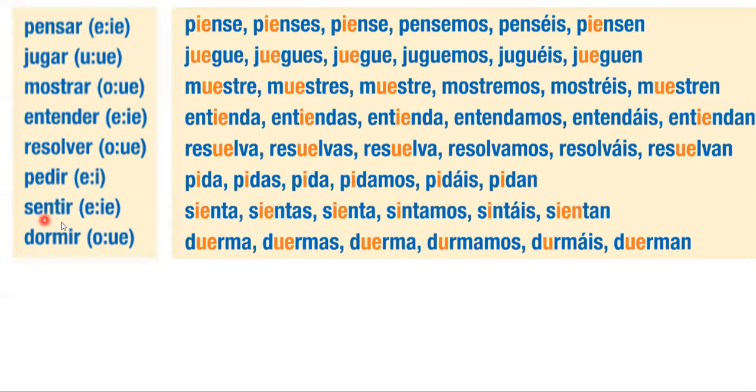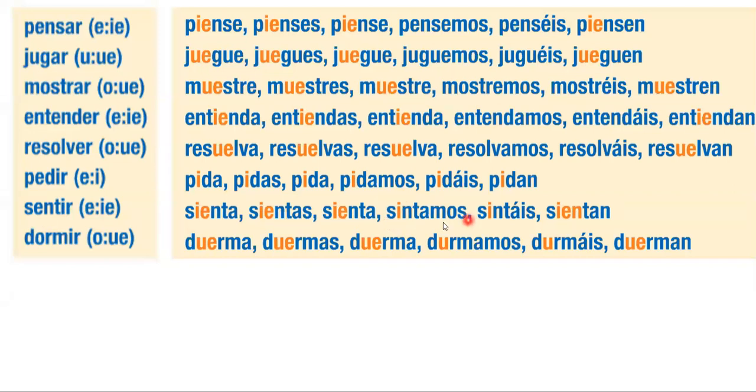When we have sentir, another IR verb, this is an E to IE stem changer. So in the boot, we're going to have sienta, sientas, sienta, and sientan. Those are the boot conjugations. Now, we also have another difference where our stem doesn't go E to IE like it does in the other forms. It just goes E to I. That's the single letter change that happens in the preterite as well. It's the same one that's going to happen here.